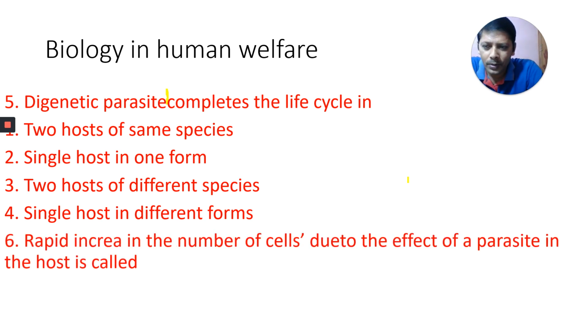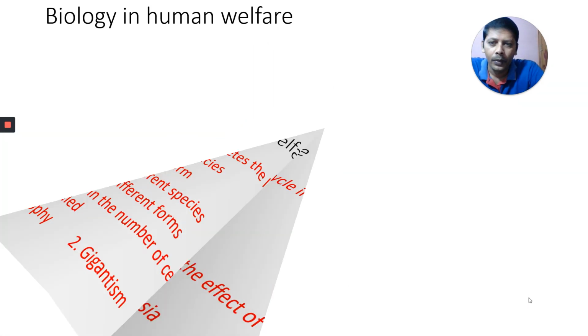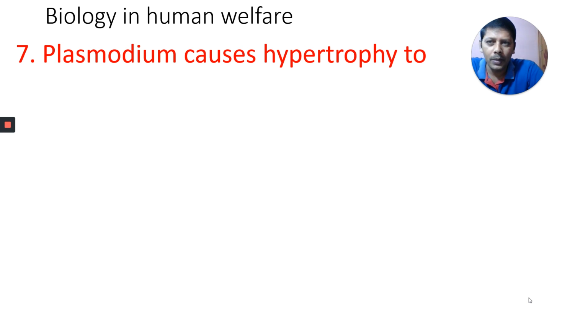Here comes the next one, sixth one. Rapid increase in the number of cells due to the effect of a parasite in the host is hyperthyroidism, hyperplasia, or castration. Okay, next one, seventh one.